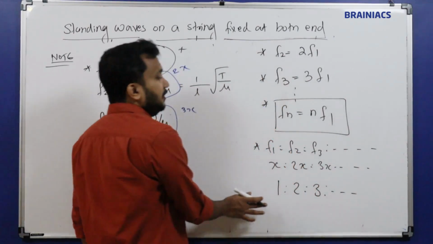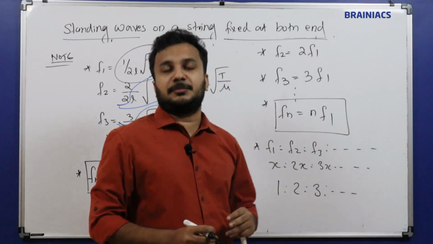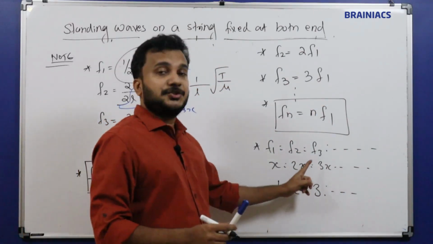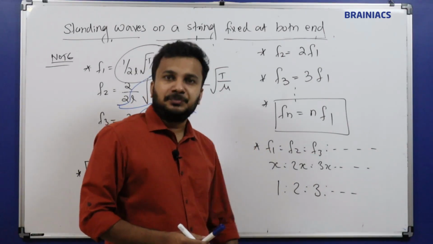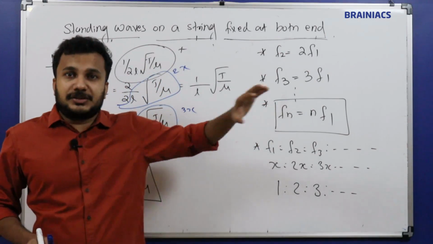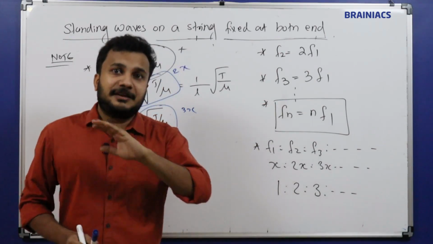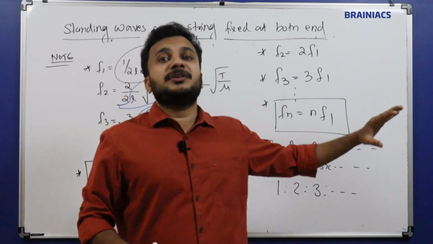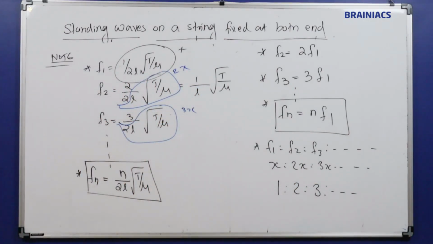The frequencies in a string, starting from the first harmonic till the nth harmonic, are in the ratio 1 is to 2 is to 3 is to 4 is to etc. Which means what? All the integers, starting from 1, all the odd numbers, all the even numbers, everything will be present, which means all the harmonics are present in a string. This is important: all the harmonics are present on a string. Very important.